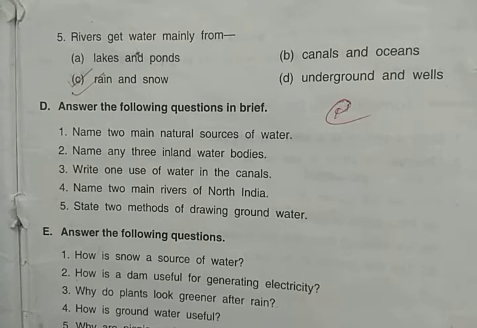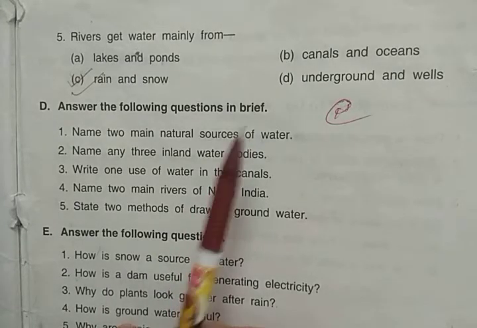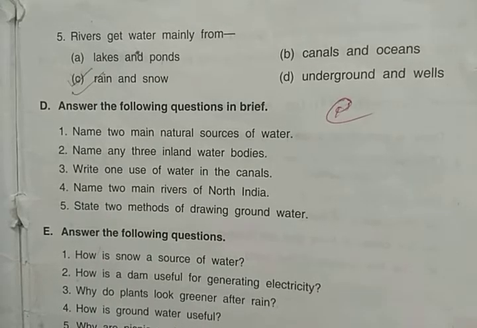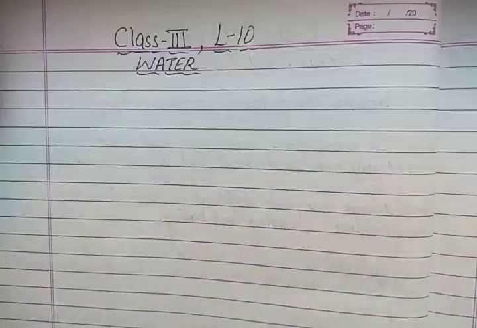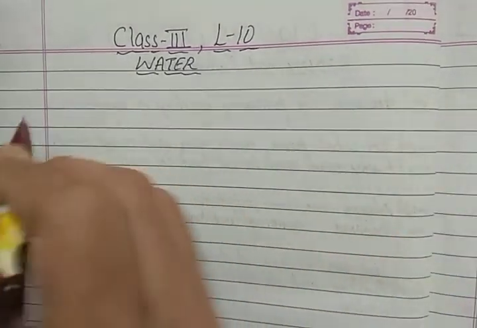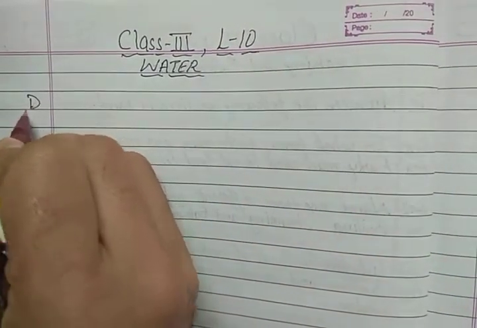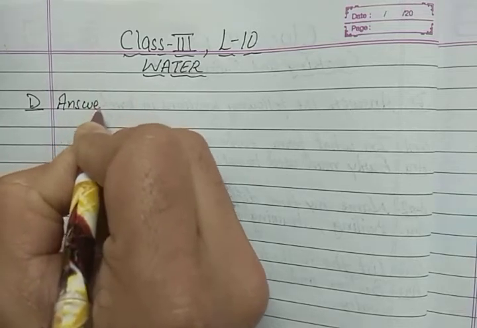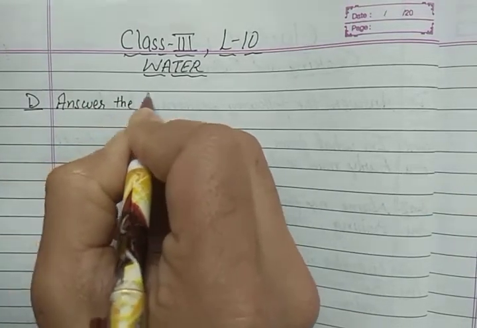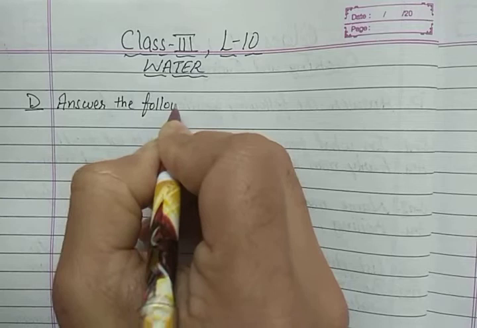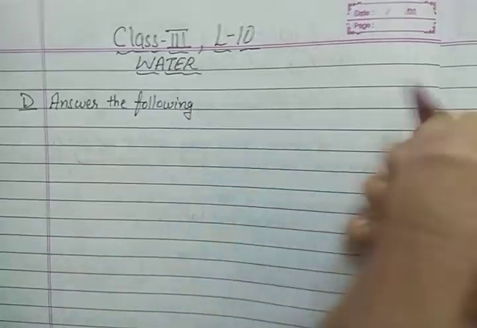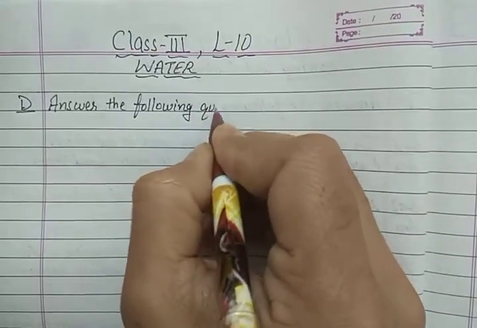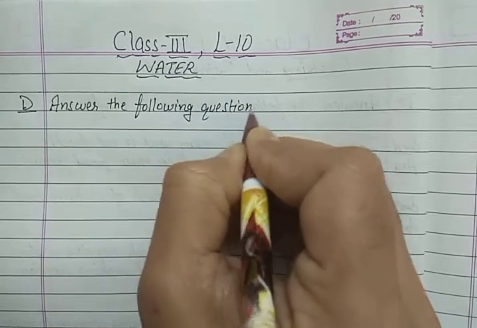And now the D part, that is answer the following questions in brief. So let us discuss the question answers of this lesson. So D part, answer the following questions in brief.